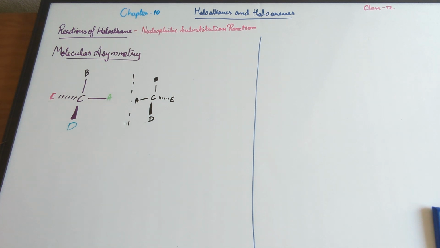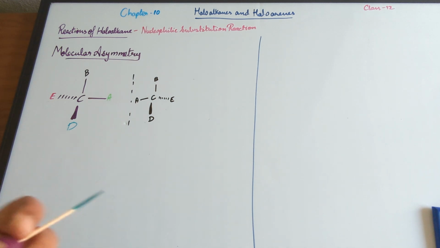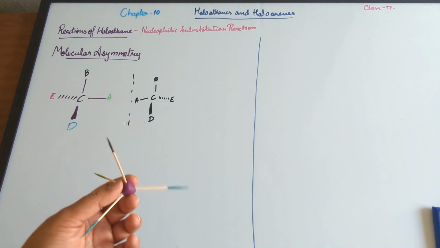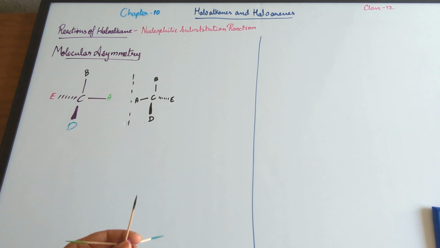So from this we can basically understand that for a compound to be optically active, we have to have 4 different substituents attached to the carbon. Basically, we need an asymmetric carbon and a non-superimposable mirror image. Only then can it be considered optically active.